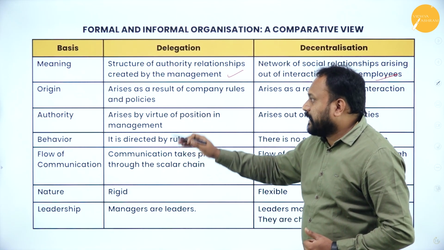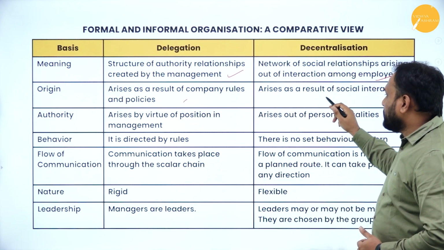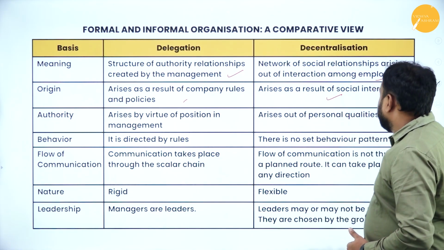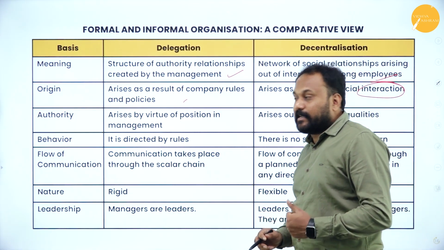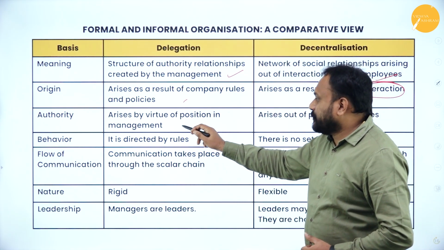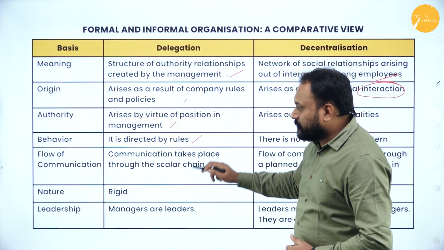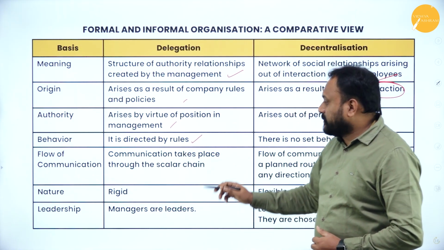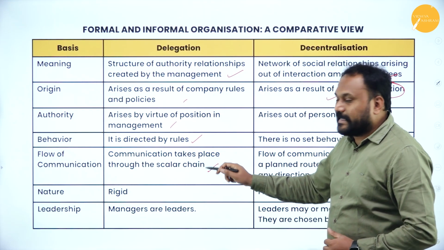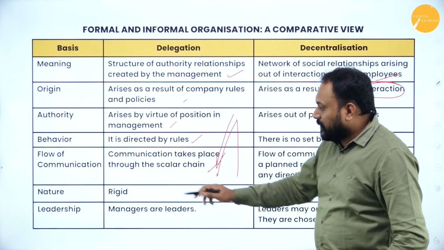Like that, the origin arises as a result of company rules and policies, versus arising as a result of social interaction, that is decentralization. Authority arises by virtue of position in management. Behavior is directed by rules. Flow of communication: communication takes place through the scalar chain. When I say scalar chain, it is from top to the bottom.